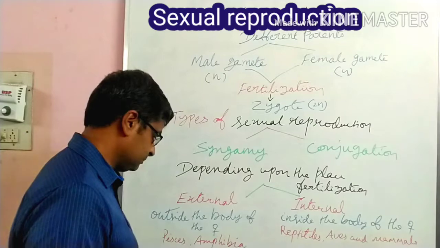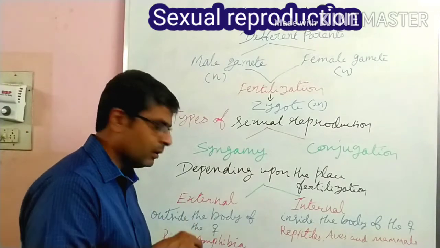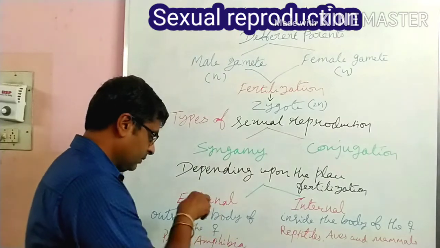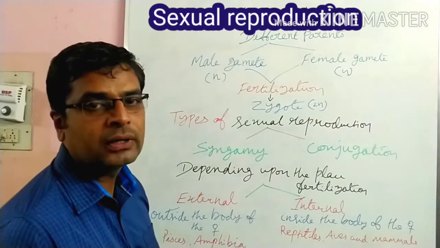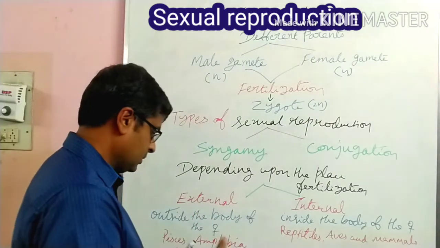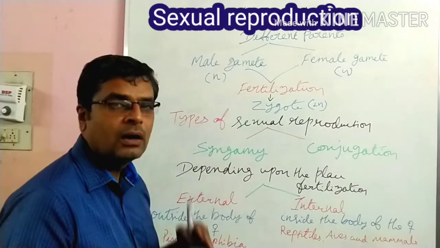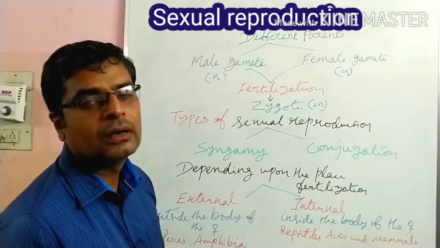Here, male and female parents are there. The female lays the eggs in the surrounding water. Sometimes the male parent will come and shed the sperm on the eggs. In this way, fertilization takes place outside the body of the female.